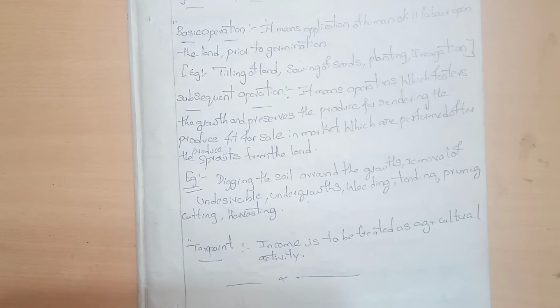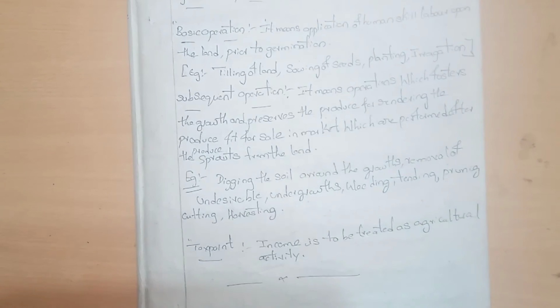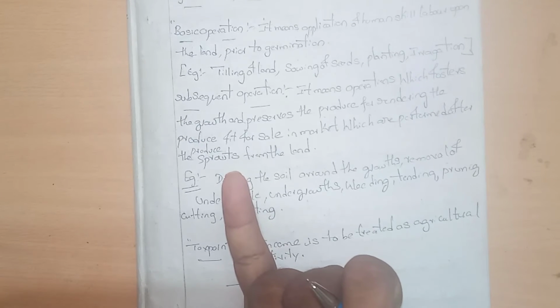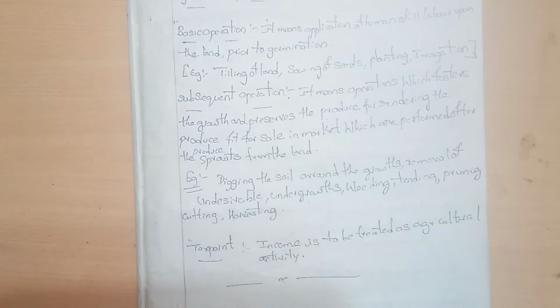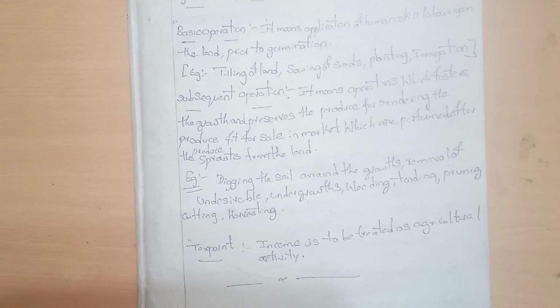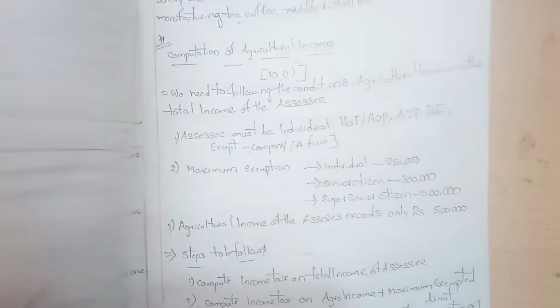So what is agricultural activity? I repeat again, income as per Section 2(1A) is prescribed as agriculture income: rent or revenue received from agriculture land by the cultivator, or produce sold in the market, that should be considered as agriculture income. So as per the tax point, income must be treated as agricultural activity. So this is the basic idea.